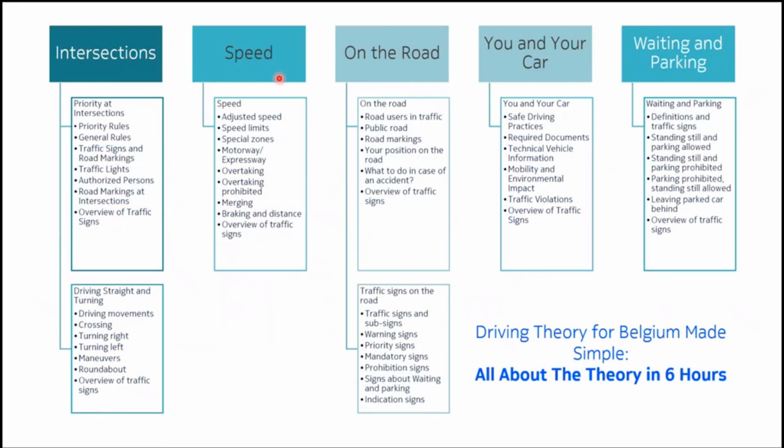In today's lesson, we will look at these topics. So we will look at adapted speed or adjusted speed. We will look at what the speed limits are within built up area and outside built up area. We will look at some special zones, for example, pedestrian zone, residential area. What are the speeds that one needs to follow in these zones? What are the restrictions? Things like that.